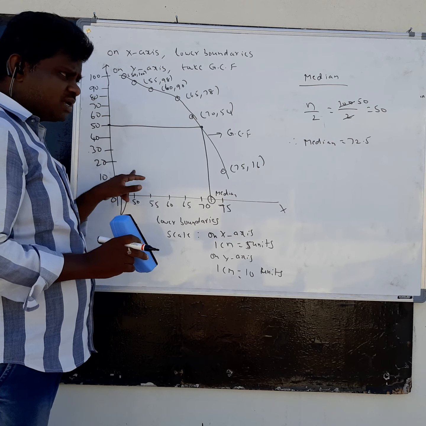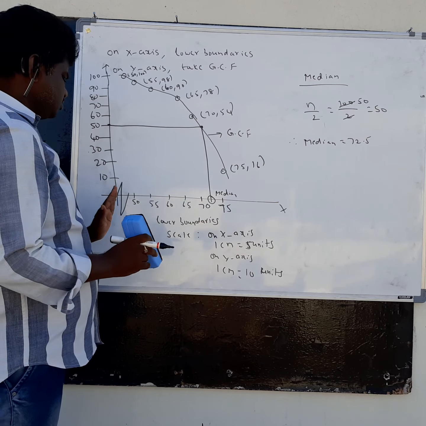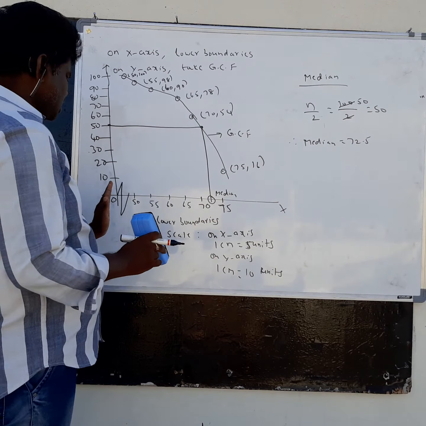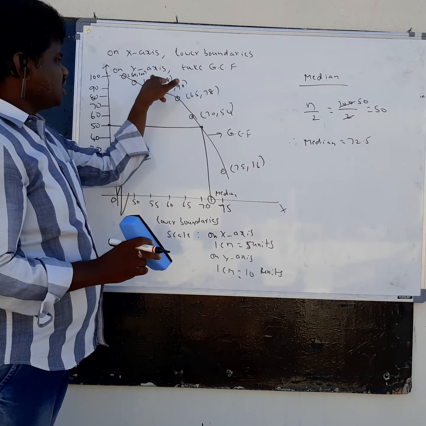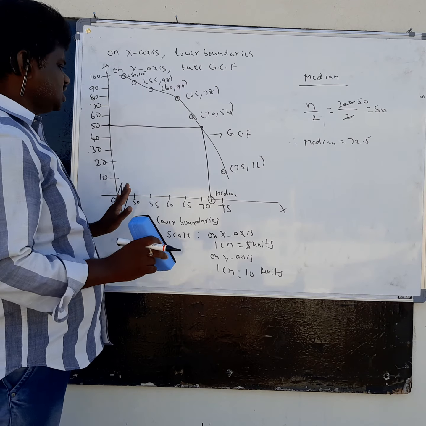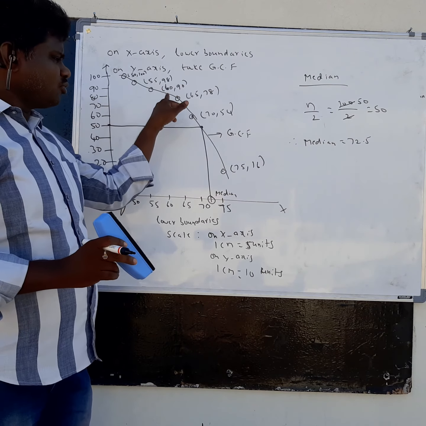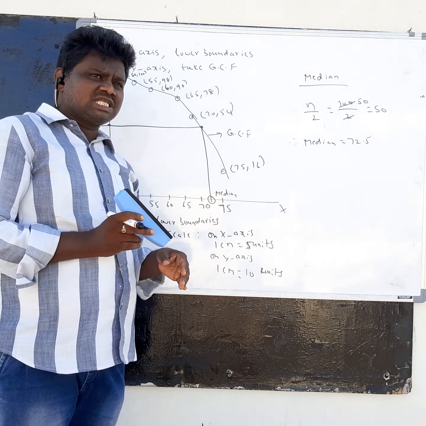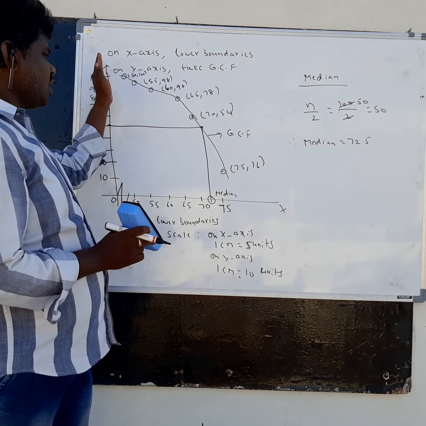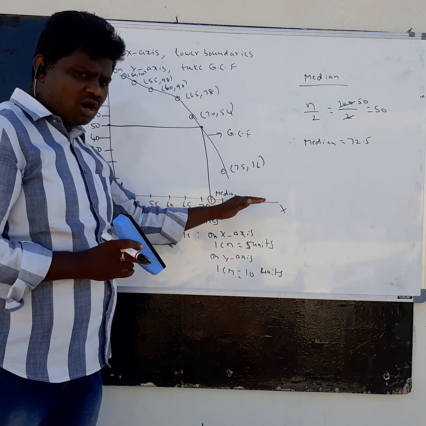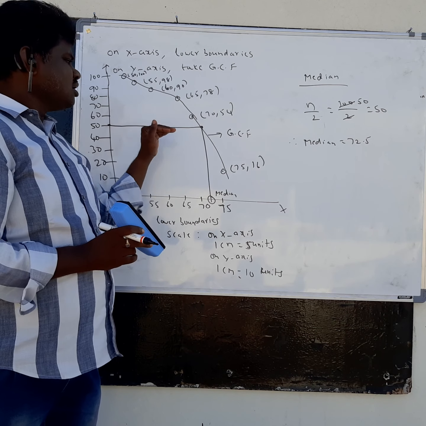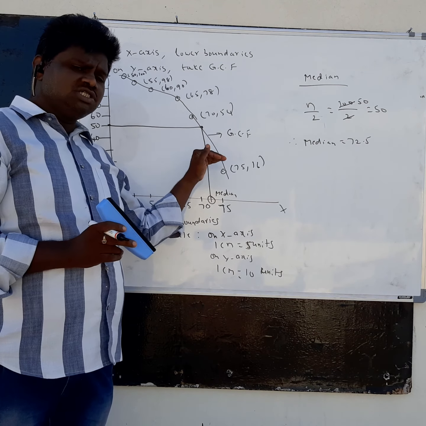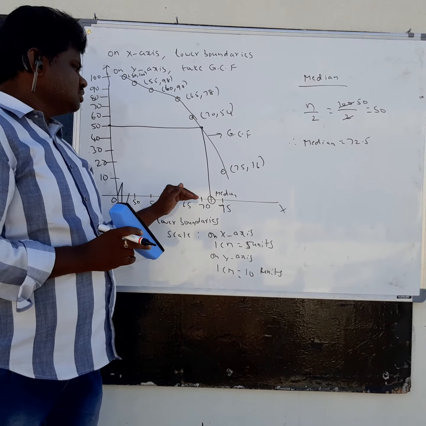That's why we are keeping a kink here. After keeping the kink, you have to write the upper boundary, and here cumulative frequency. What cumulative frequency? GCF. Already mentioned: on the y-axis take GCF. After that, if you plot the points, we get an S-shaped curve. It goes from upwards to downwards. So this is the method to find the GCF curve.